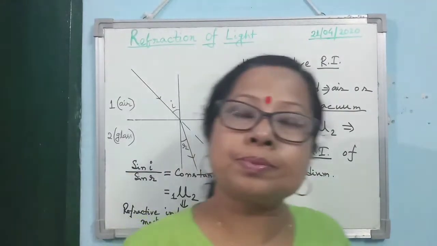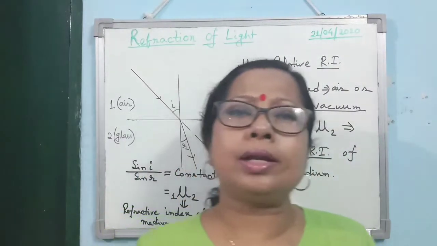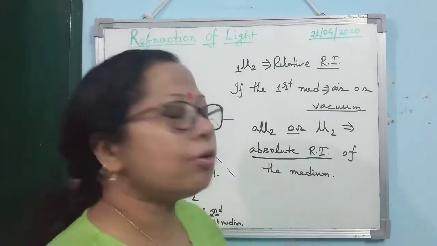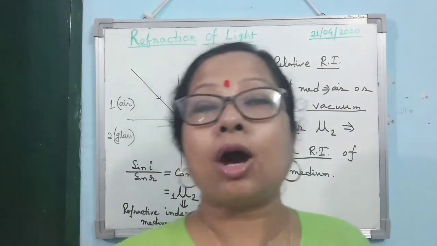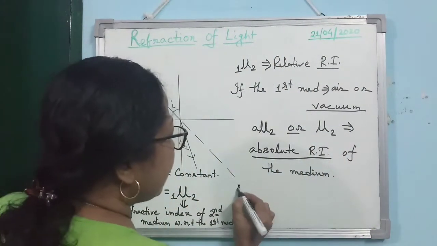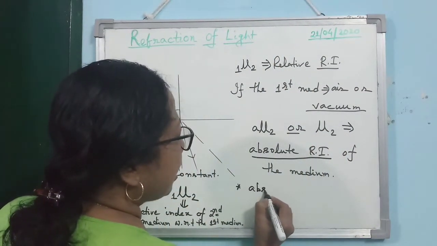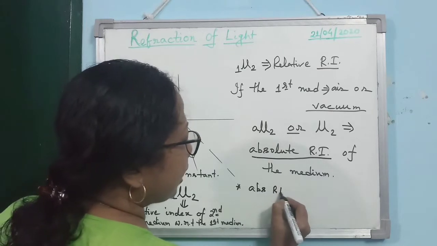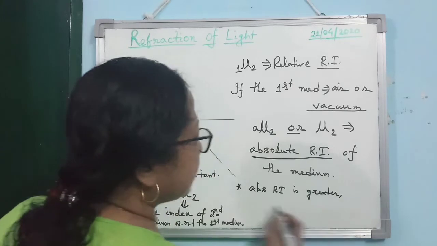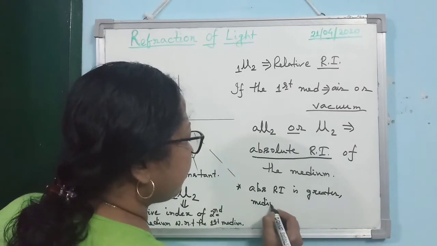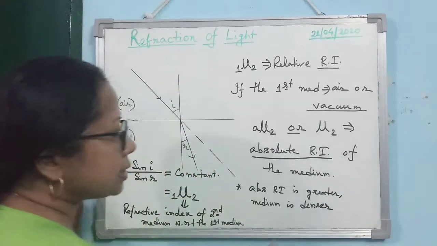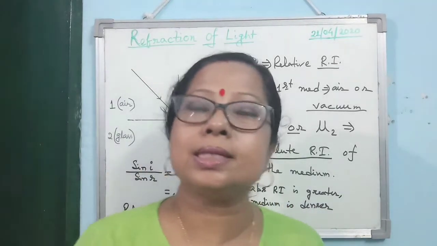Now, the concept of absolute refractive index is very, very important in physics, because absolute refractive index determines the optical density of a medium. If the absolute refractive index is greater, then the medium is considered a denser medium. So for a denser medium, the absolute refractive index is greater.